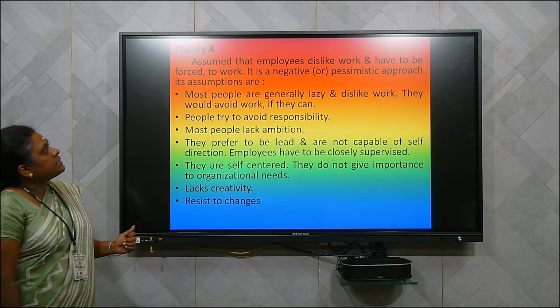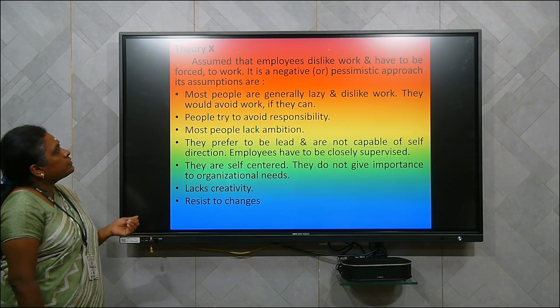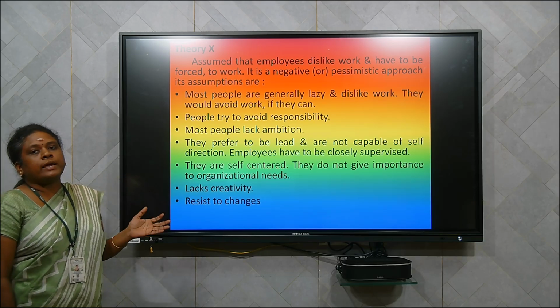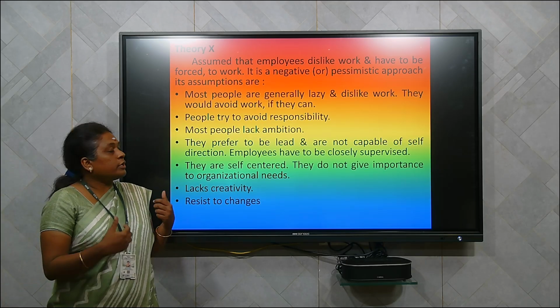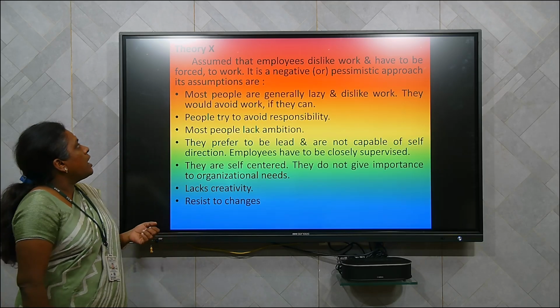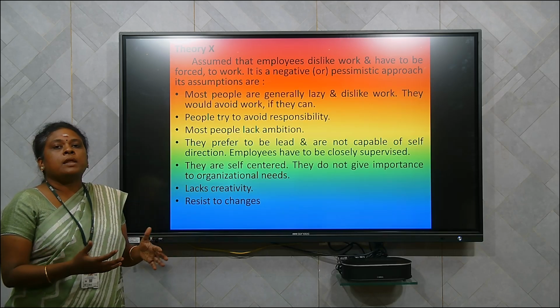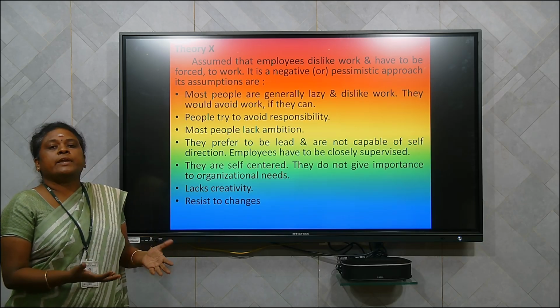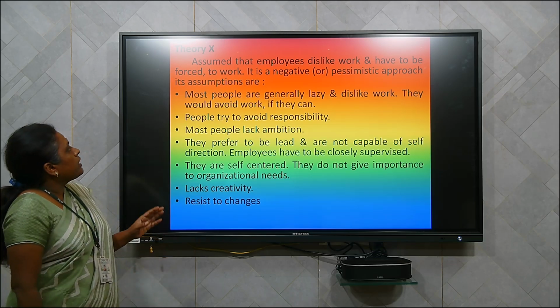So theory X assumed that employees dislike work and have to be forced to work. In theory X, the employees do not like the work at all. They dislike the work. They have no intention to do the work. They have to be forced by someone, either by the superior or the top people. Then only they will get into work. They will not get into the work by their own interest.